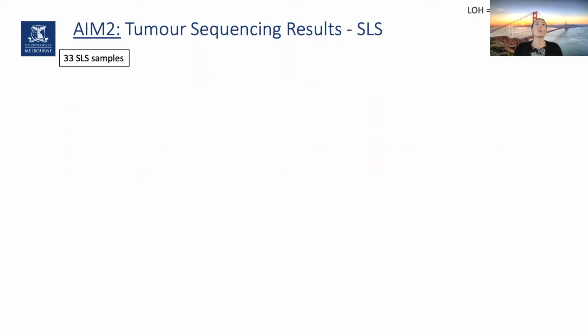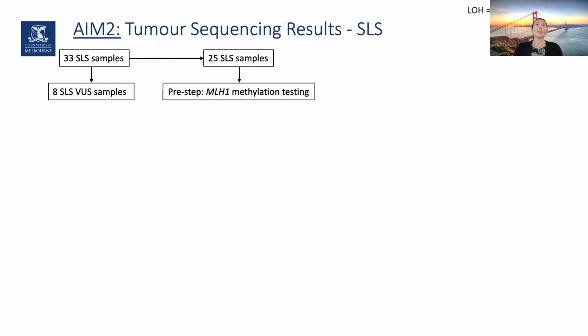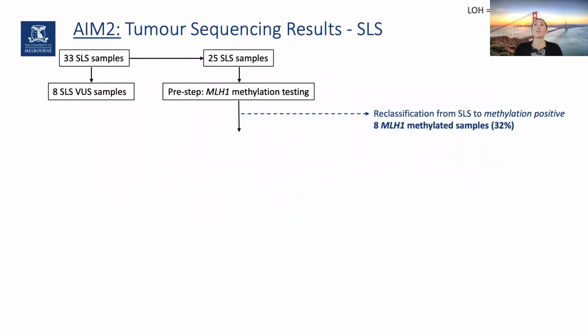When looking at the tumor sequencing results, just to explain, we had 33 SLS samples. 8 of these have VUS, which I'm going to explain later. 25 of these SLS samples had no variant whatsoever. We first tested these for MLH1 methylation and found that 8 of these were MLH1 methylation positive.